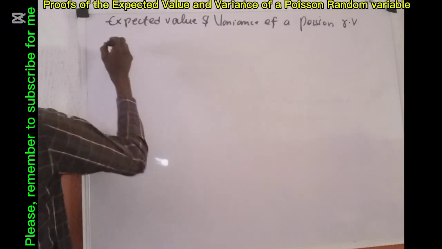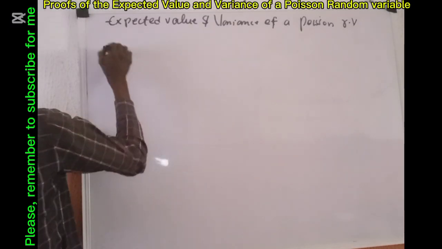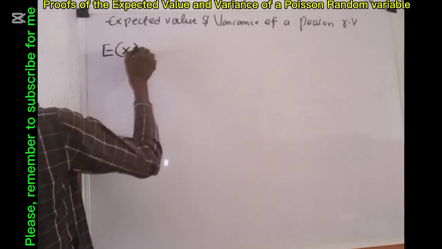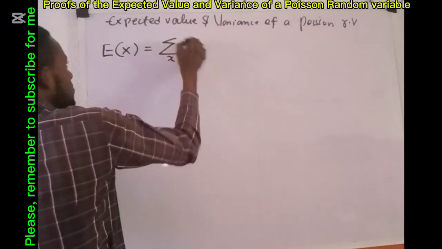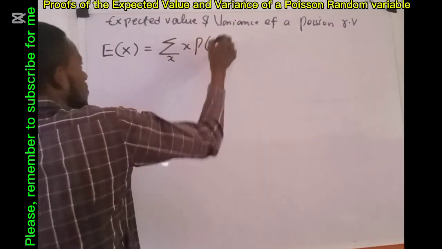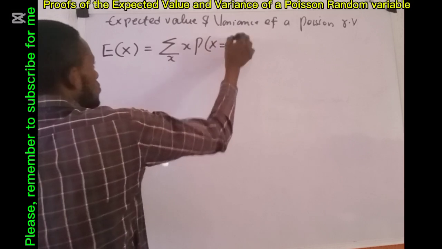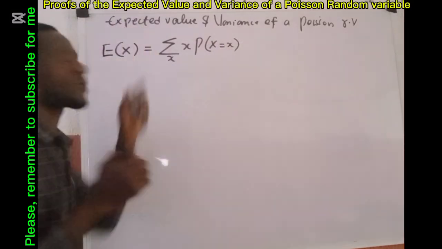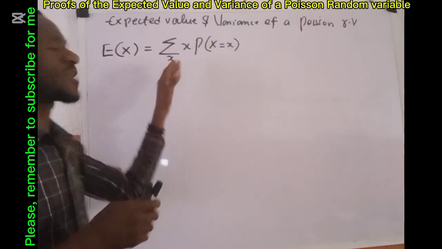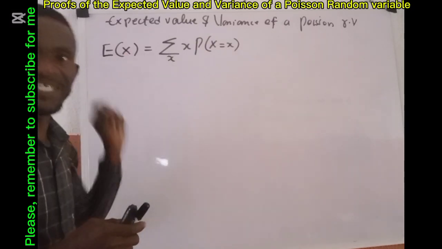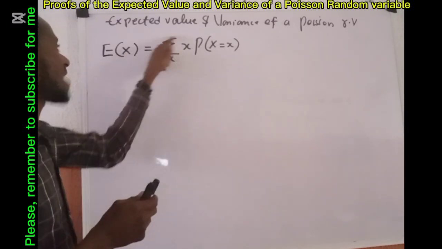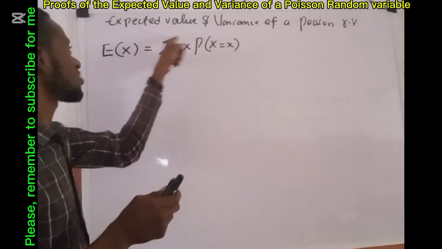So it is expressed as E of x is given as the sum over the range of x, of x times P of capital X is equal to small x. This is how to write the expected value of any random variable x that is discrete in nature. That's the reason I am using the sum here.